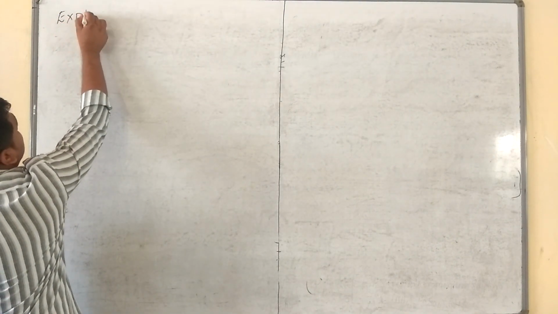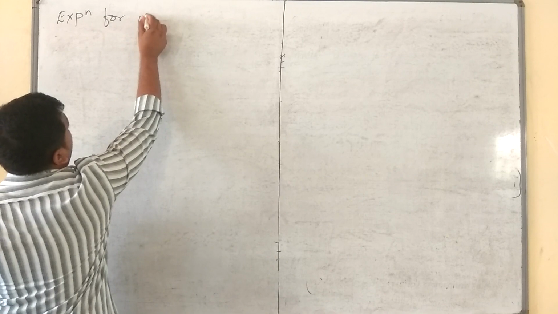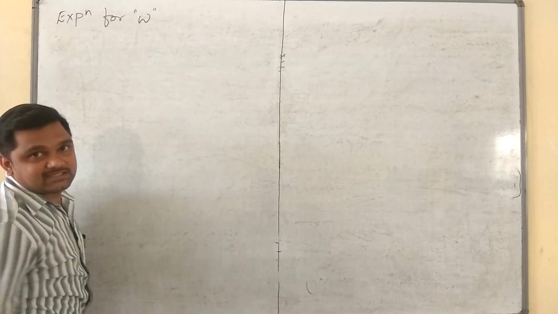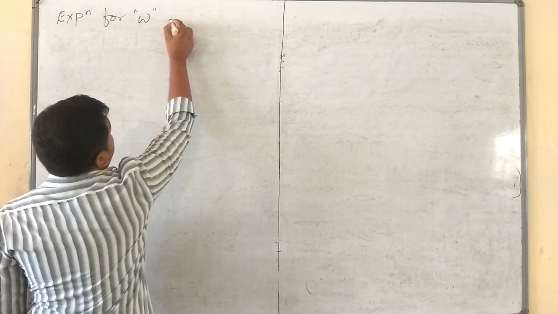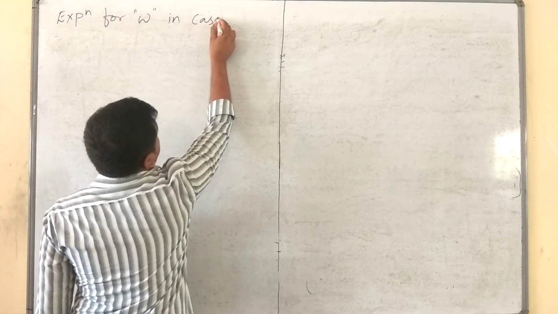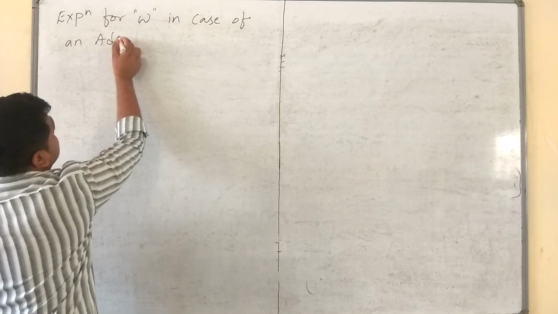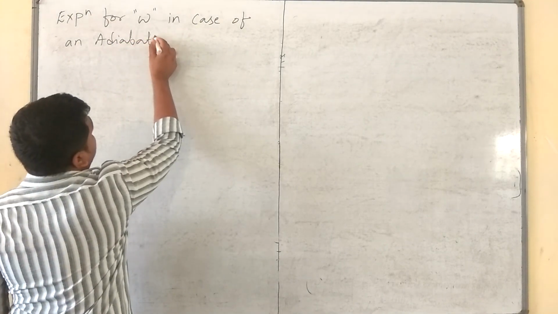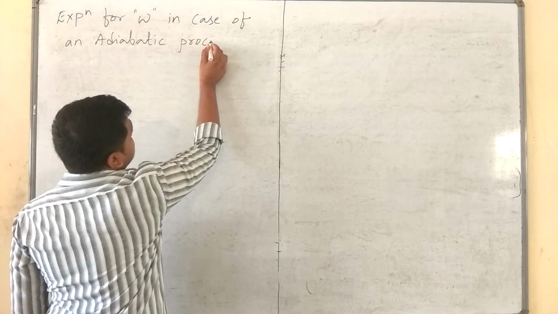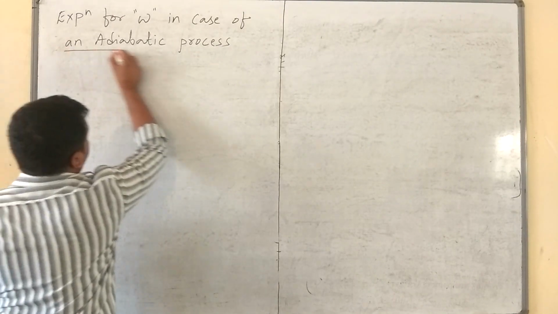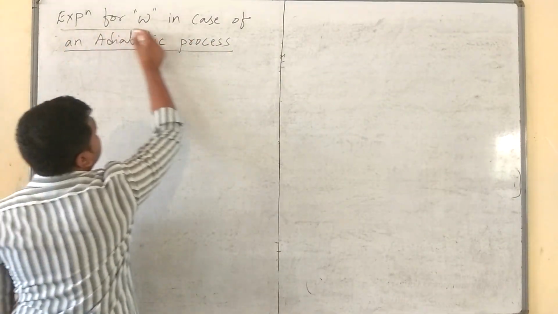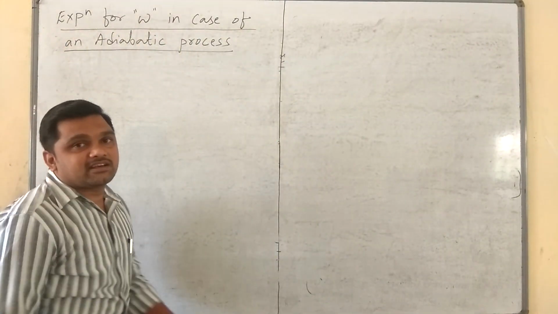Expression for work done, I will write as just W, in case of an adiabatic process. Now I think you are in a position to answer my question. What is an adiabatic process?